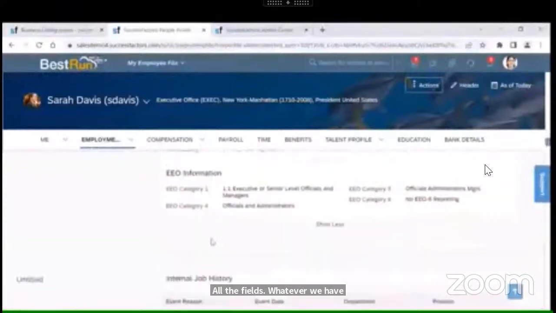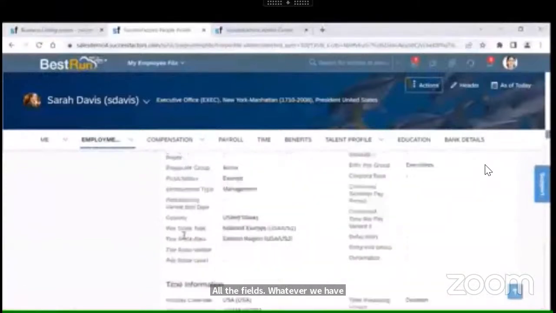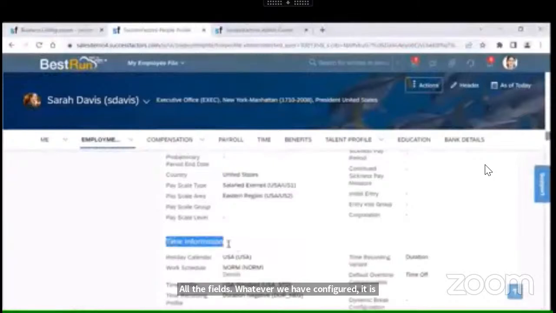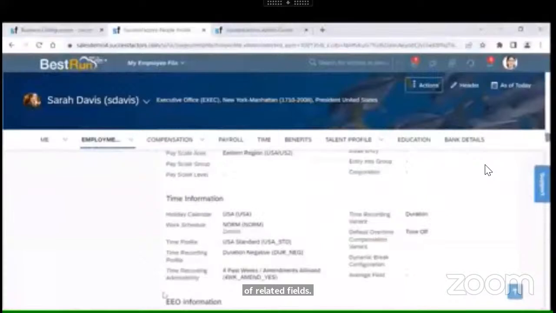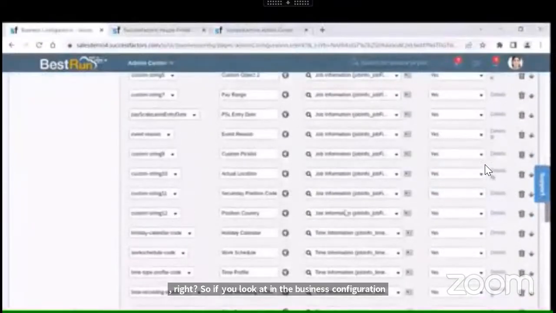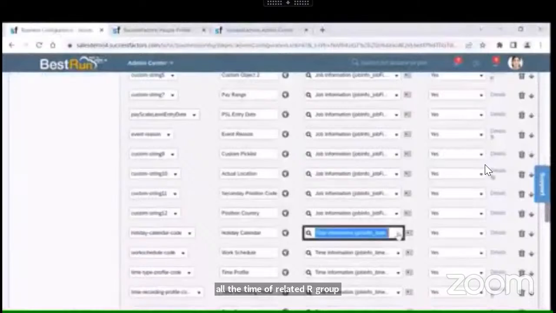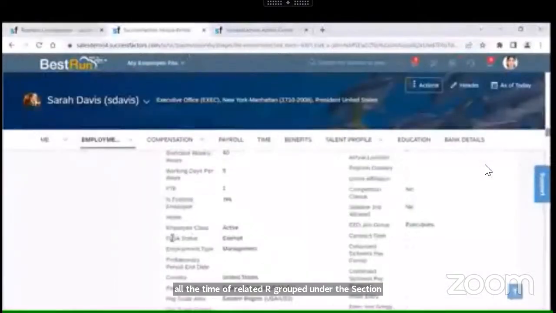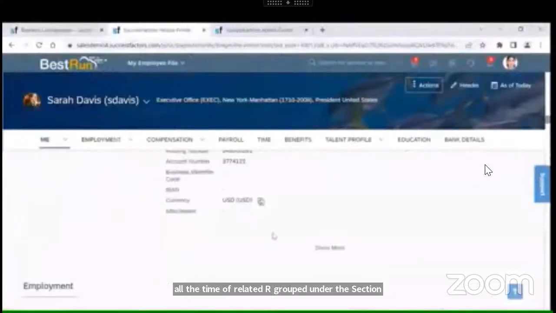There are also some time related fields, all grouped together under one section. If you look at the business configuration, all the time related fields are grouped under this section, time information.